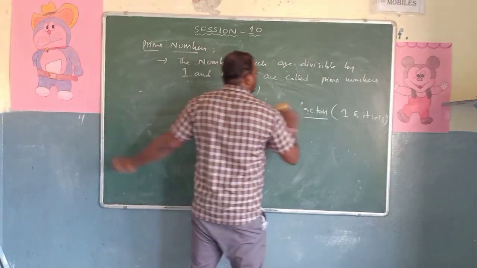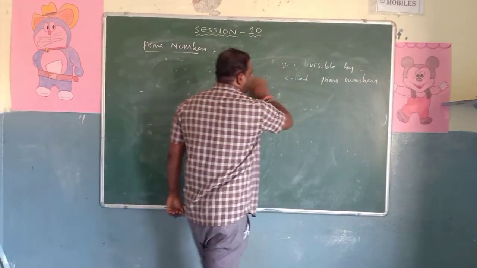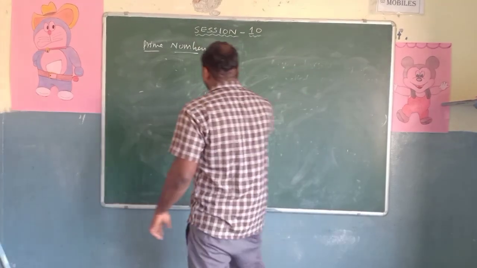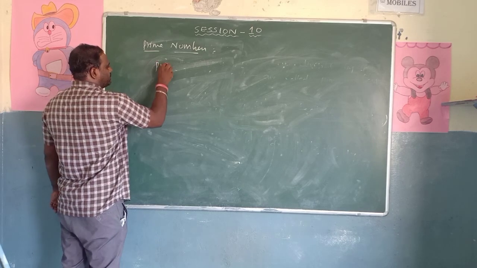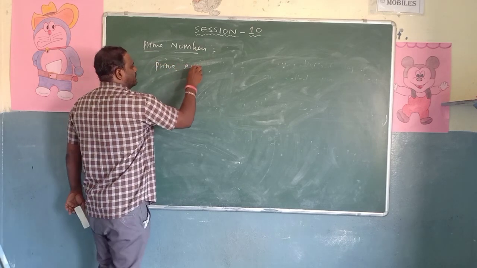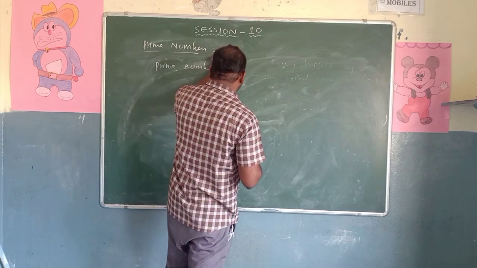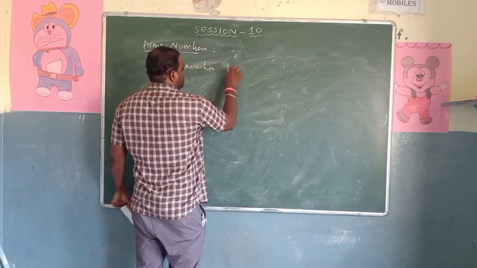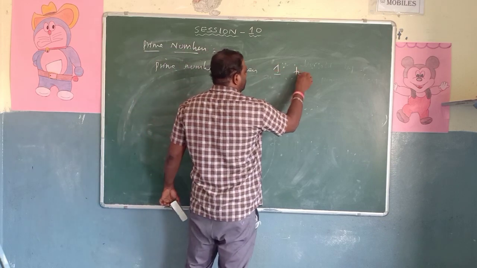Okay. Now I would like to write the prime numbers between 1 to 20 only. You have to write the remaining ones from 20 to 100. The next point is prime numbers between 1 to 20.